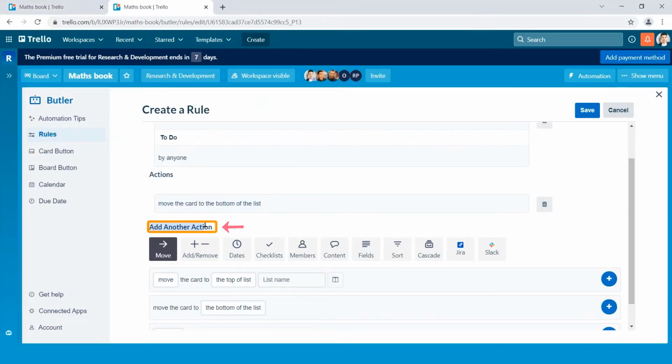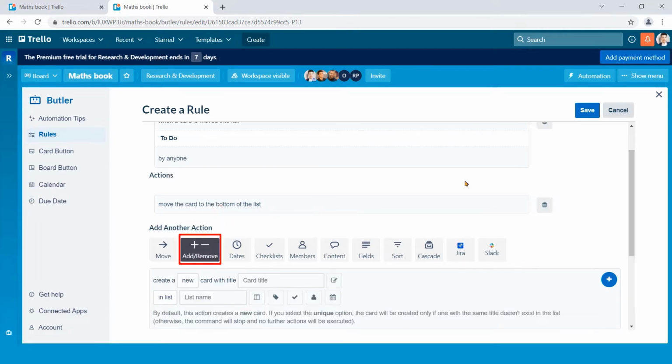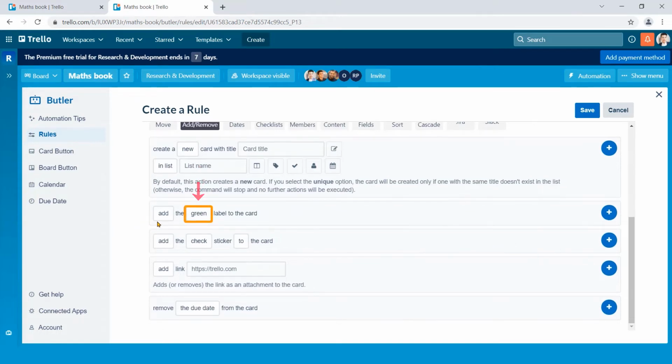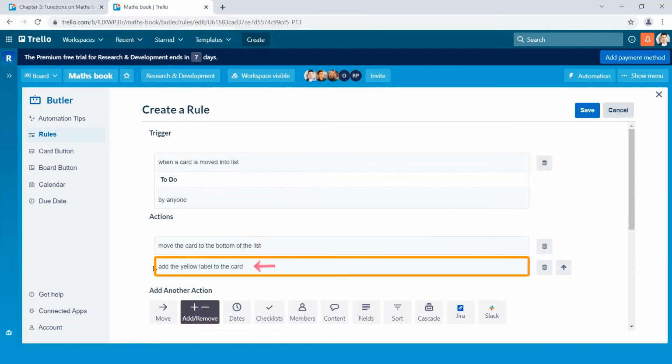Here, I want to add another action. Click Add Remove. Now I want to add yellow label to the card. To do that, this section will help me. I put the cursor on green and select yellow here. But no need to change Add option because it is selected by default. Hit plus button. Here you can see another action has been listed.